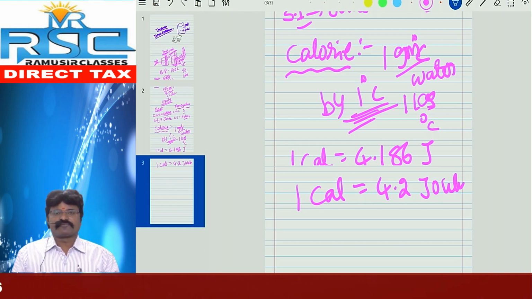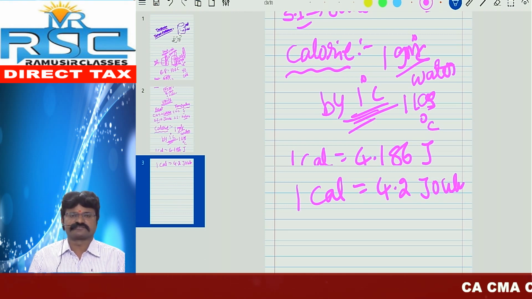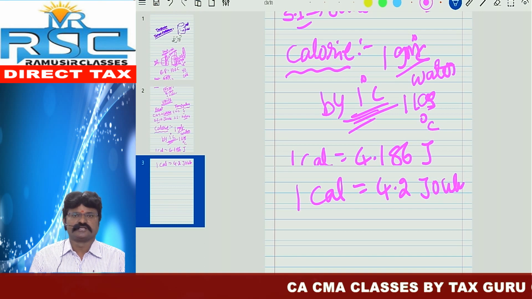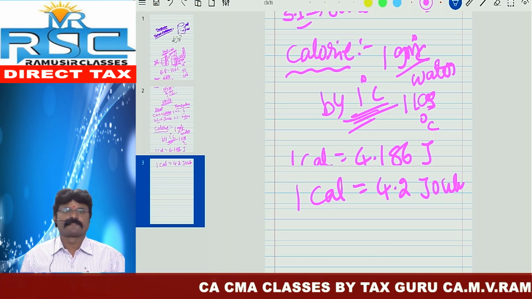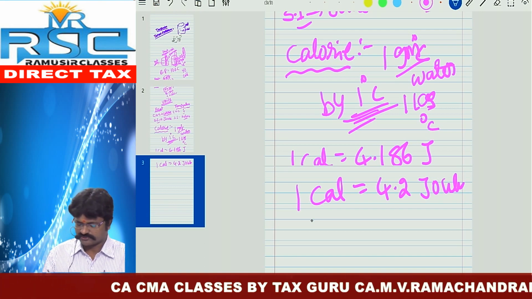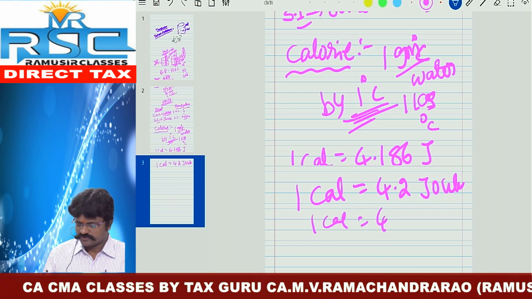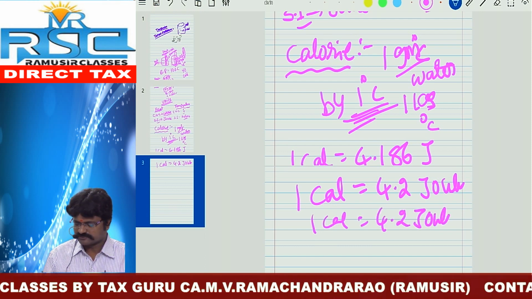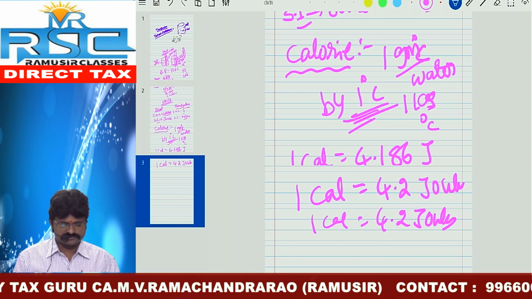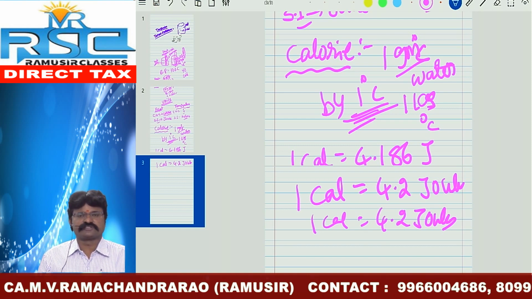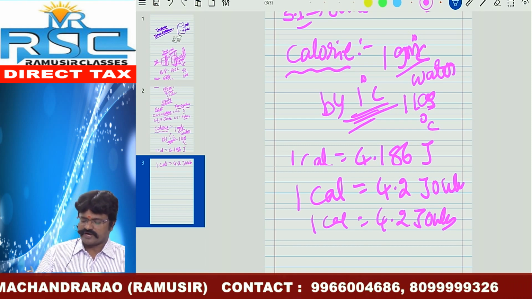Then what type of question can we expect in the examination? What is the relation between the CGS unit and SI unit of heat? 1 calorie is equal to 4.2 joules.